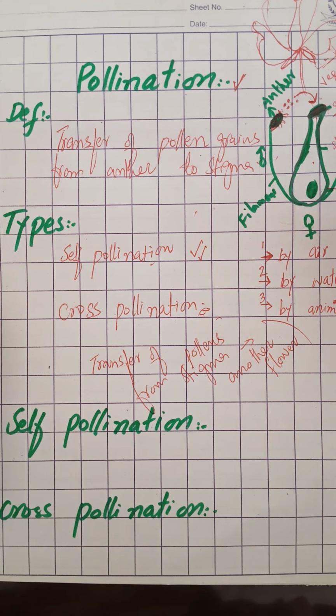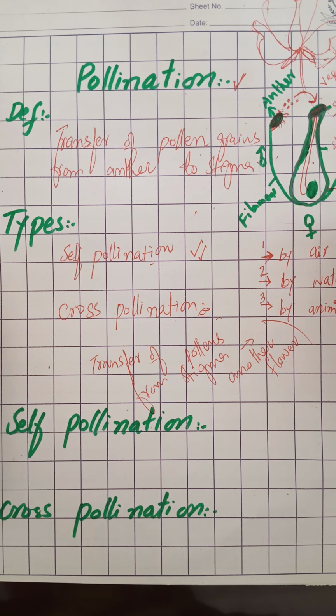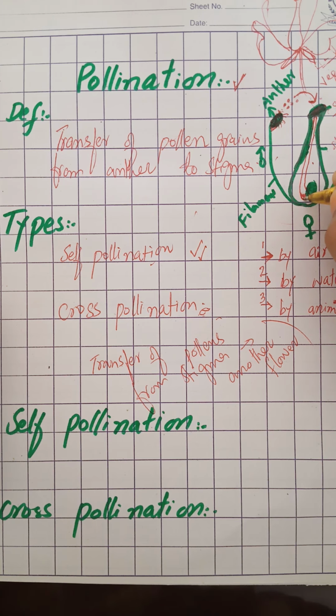Then the pollen tube grows down the carpel. That was about pollination. After pollination, a tube is formed, known as the pollen tube, which grows toward the carpel and fertilizes it. This process of fertilization and the making of the zygote we will discuss in the next chapter. We will also discuss another most important and interesting thing in this chapter, double fertilization, which occurs only in angiosperms, not in any other type of plant.